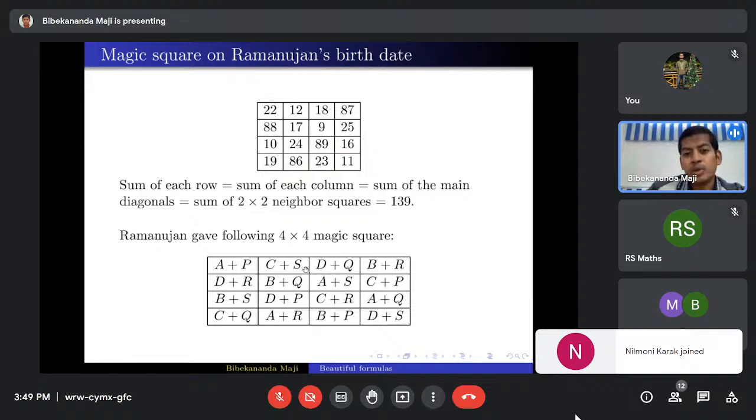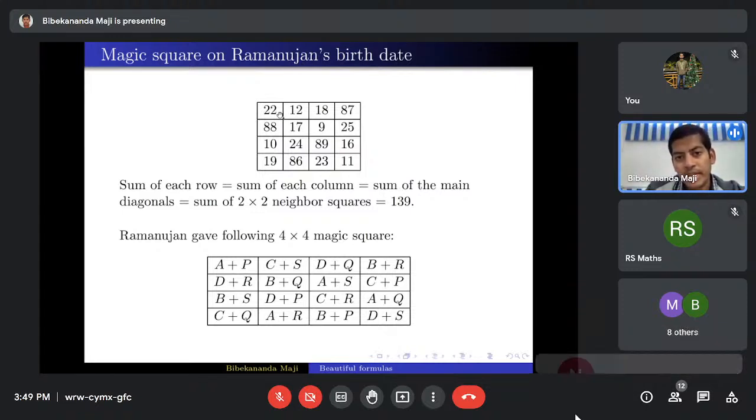So suppose you want to create a magic square with your birth date, 22, 12, and 1887 as the first row. Then you first fix A, B, C, D, four numbers, and P, Q, R, S, some four numbers accordingly, and then you try to fill up these entries. Okay, so I hope it is clear.